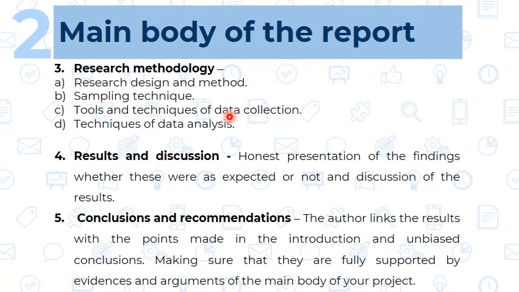We are going to have the complete analysis of the result in the fourth chapter of the main body of the report. Then the fifth chapter is called the conclusions and the recommendations. So here the author links the result, means whatever result we have got from the fourth step, the author links the result with the points made in the introduction and unbiased conclusions. Means whatever the result is, we are going to compare that result, and we are going to make the unbiased conclusion. So that is going to be the final interpretation.